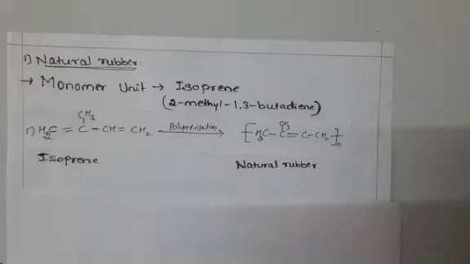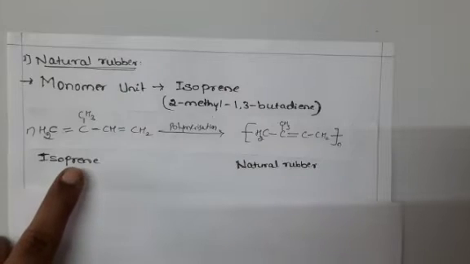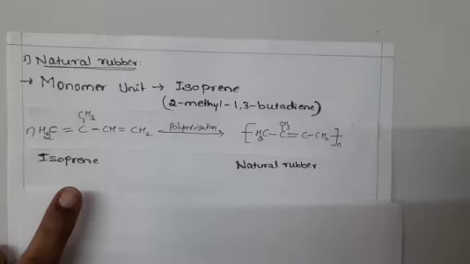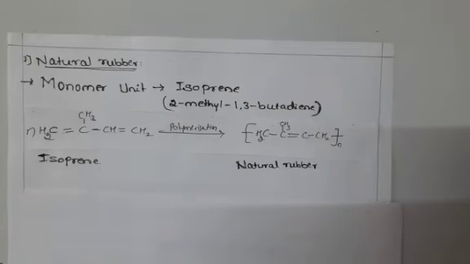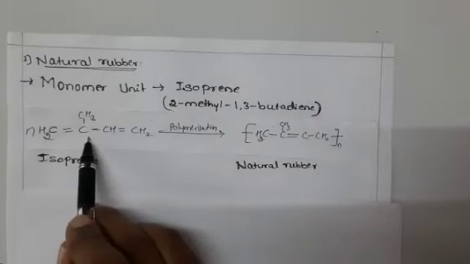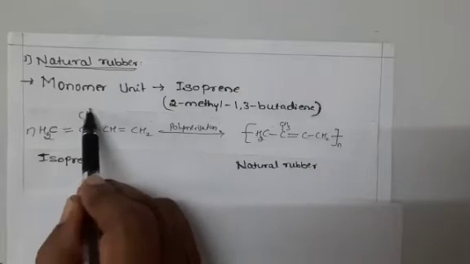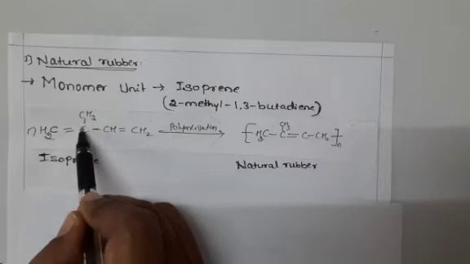That process we call vulcanization. Here isoprene gives a branched chain polymer. We learnt in the first video the types of polymer: linear, branched and cross-linked. Here CH3 is the branching.